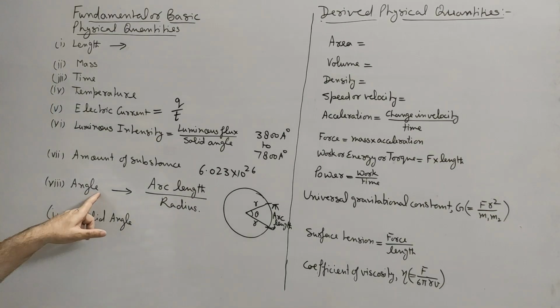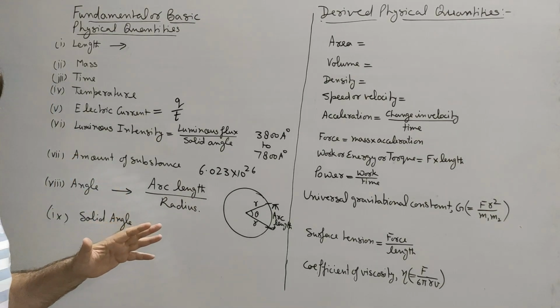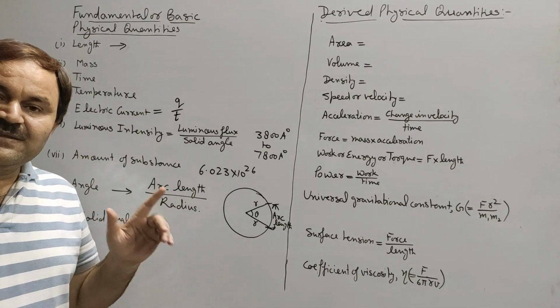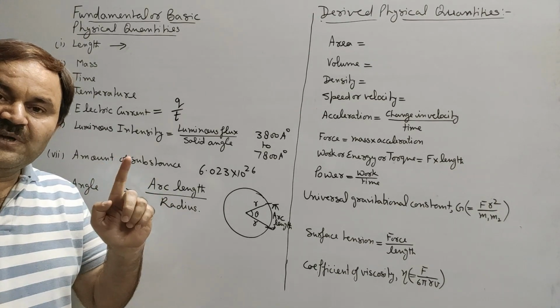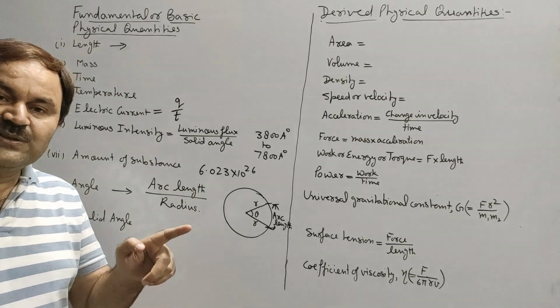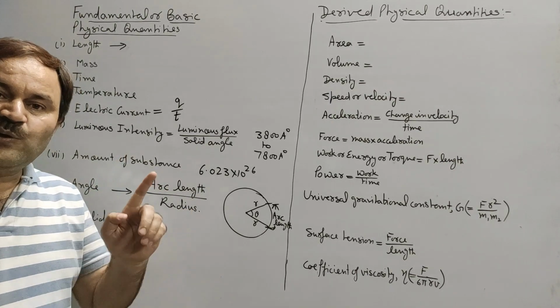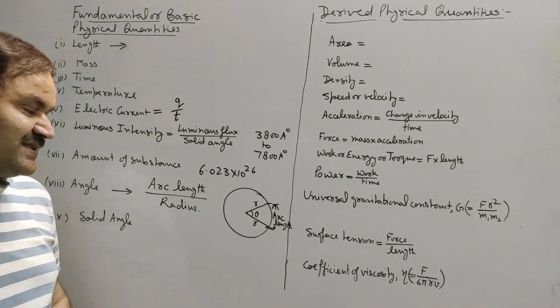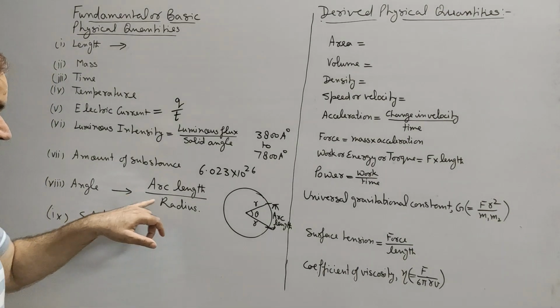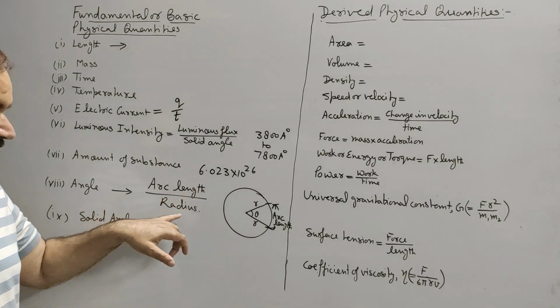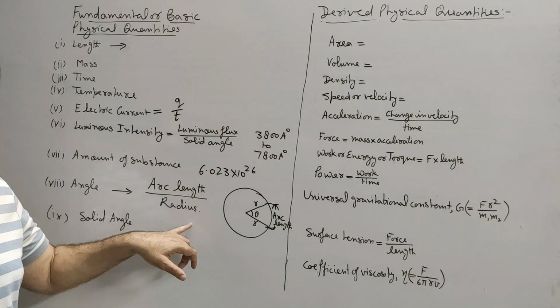Thus, angle in a plane, which is defined as the inclination of either two lines or of two rays or of two planes, is defined as the ratio of length of the arc to the radius of the circle.